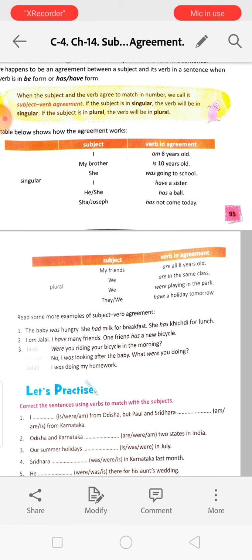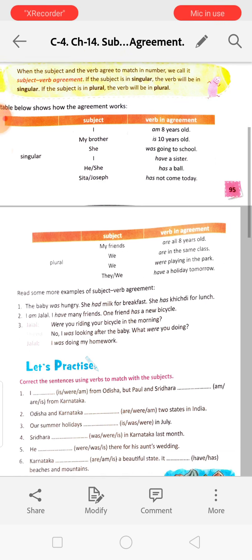We were playing in the park. We is in plural form. Were is also the plural form of the be verb in past tense. They or we, any one will be there. They have a holiday tomorrow or we have a holiday tomorrow. Okay. So we use have with they and we. This is the plural form of the have verb.